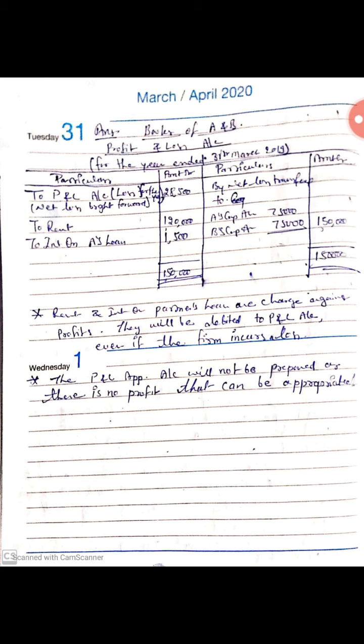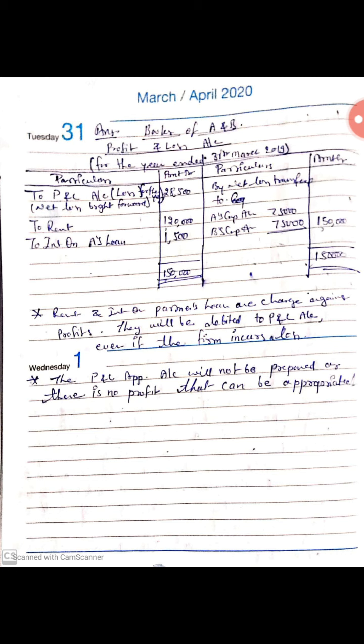Here it will come in credit side, so we write here net loss transferred to capital account of A and B. We will not transfer it in appropriation account because we have here loss, so we will directly transfer it in their capital account. Rent and interest on partner's loan are charged against profit.